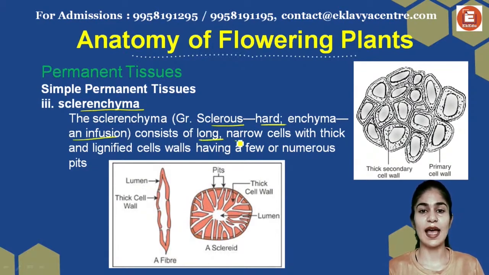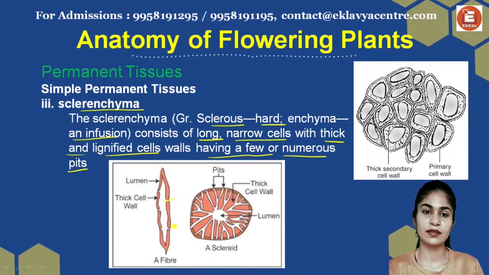So they are long, narrow cells with thick and lignified walls, having few or numerous pits. So there is going to be presence of pits. These lines that you see, these are your pits. They can be numerous or they can be limited in number.